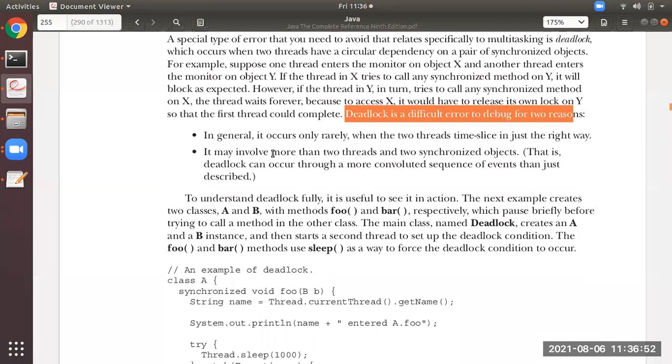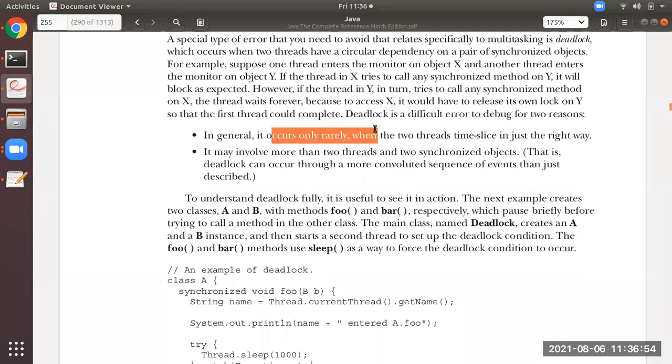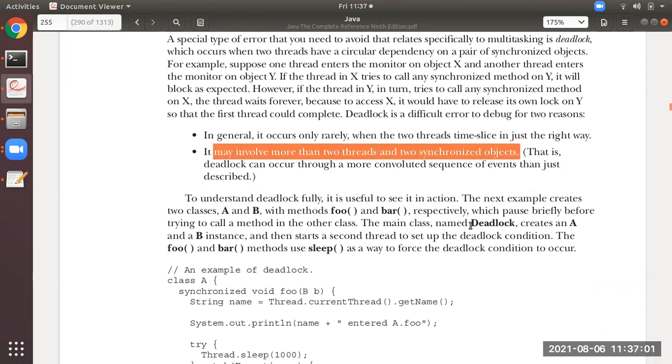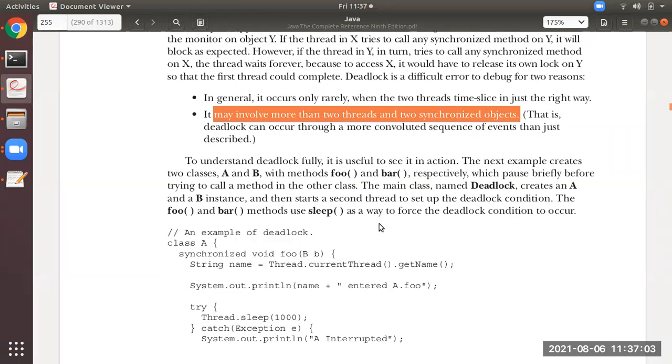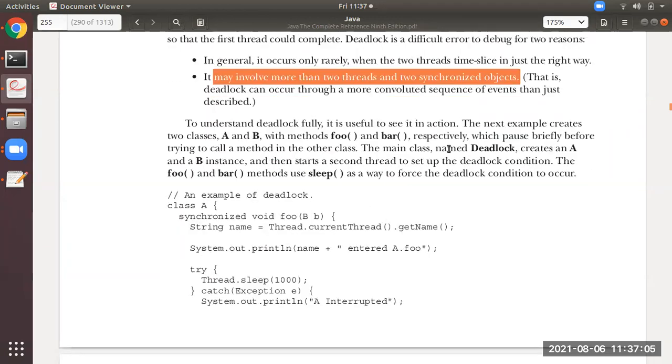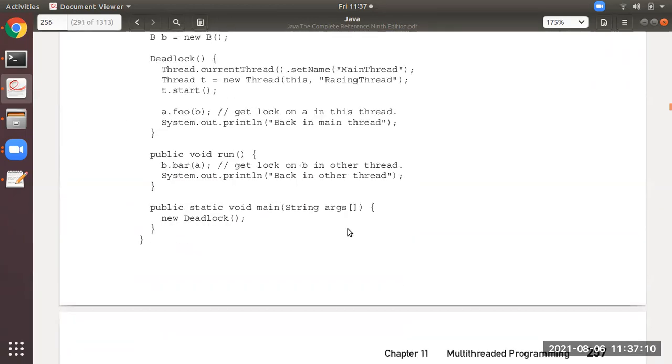Remember this. Why? There are two reasons. It occurs only rarely, when two threads time slice in just the right way, or it may involve more than two threads and two synchronized objects like this. Okay, so these few points are what I have explained now. You can write them in notebooks also.